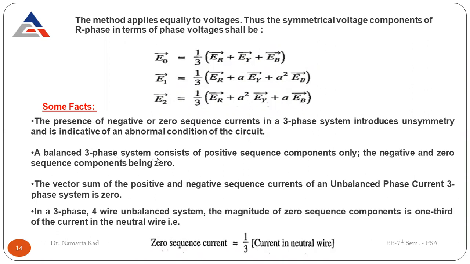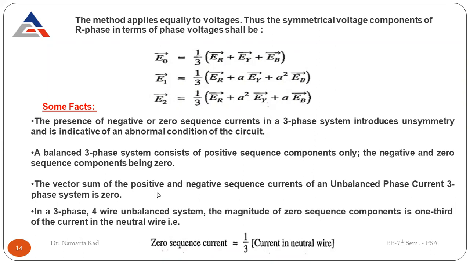A balanced three-phase system consists of positive sequence components only. The negative and zero sequence components are zero. For the balanced system, there will be only positive sequence components. These other components become zero. Or you can say that when these components become zero, that means our system becomes balanced.